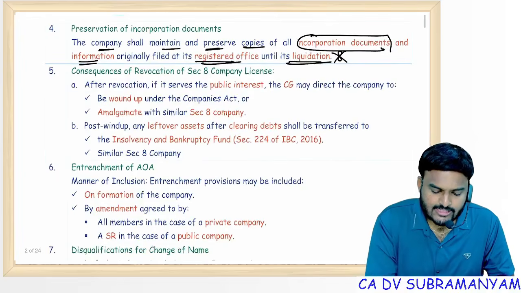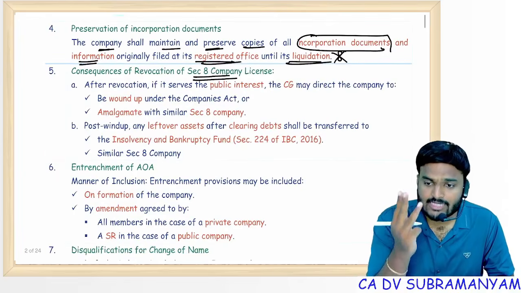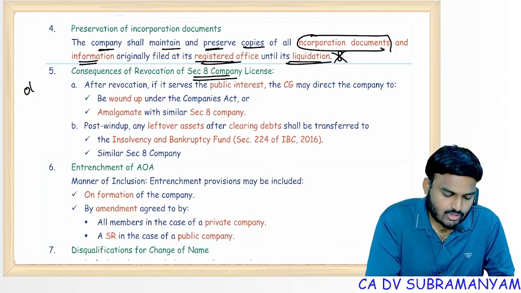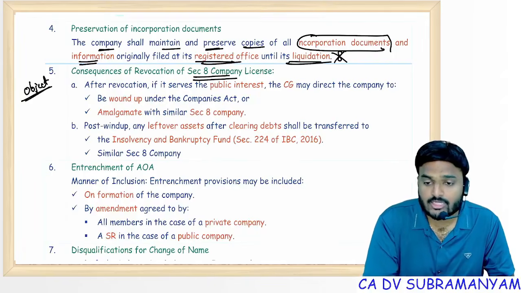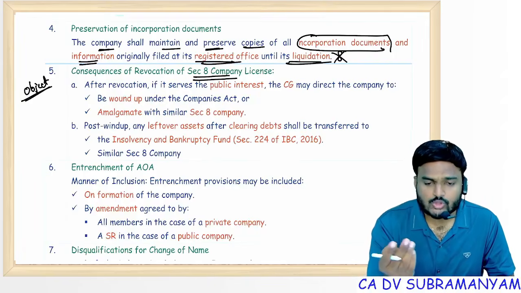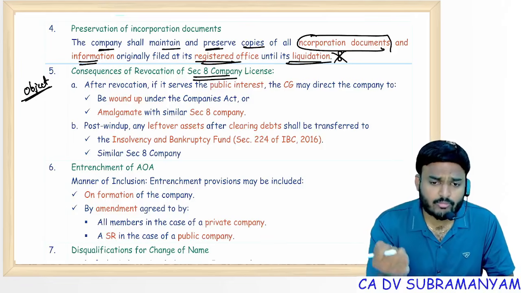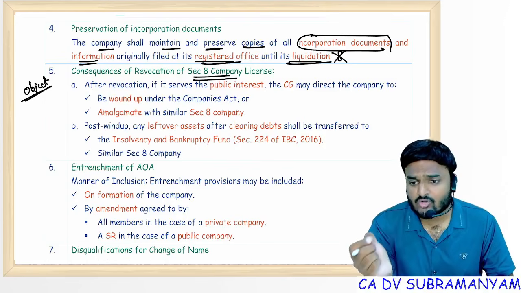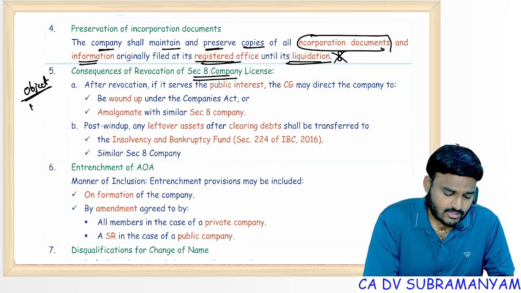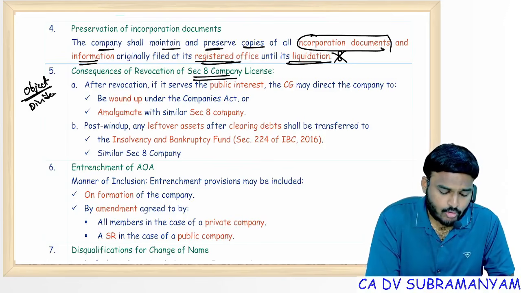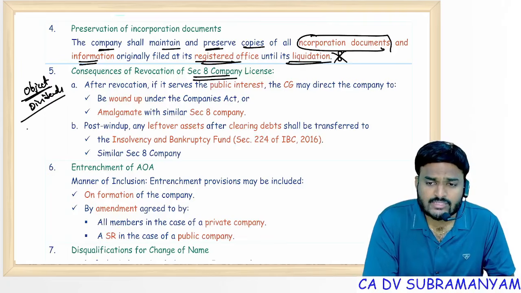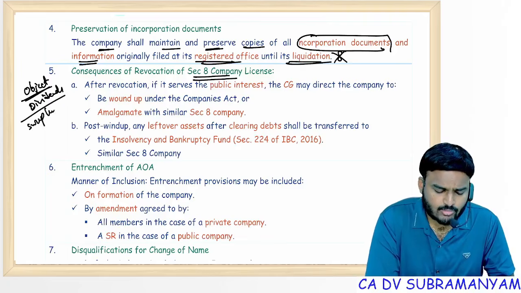Next one, Section 8 company. A Section 8 company should satisfy three conditions. First one, the object clause should contain charitable objects, namely social welfare, science, art, education, environment protection, religion, culture, commerce. Next one, are dividends allowed or prohibited? Dividends are prohibited. Then what to do with surplus? Invest surplus in promoting the objects of the company.